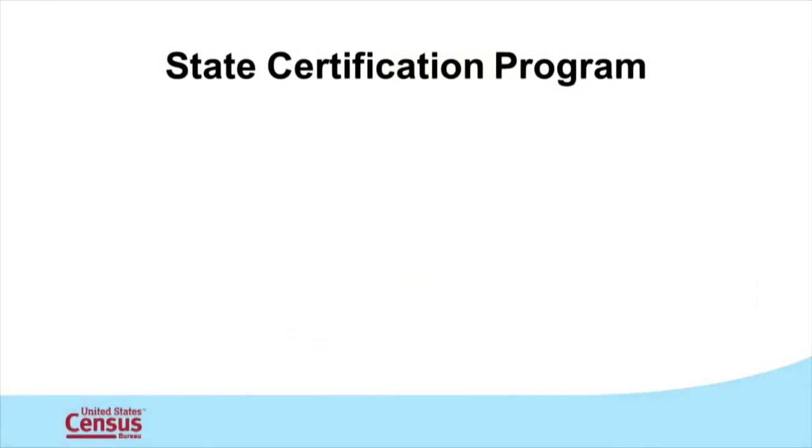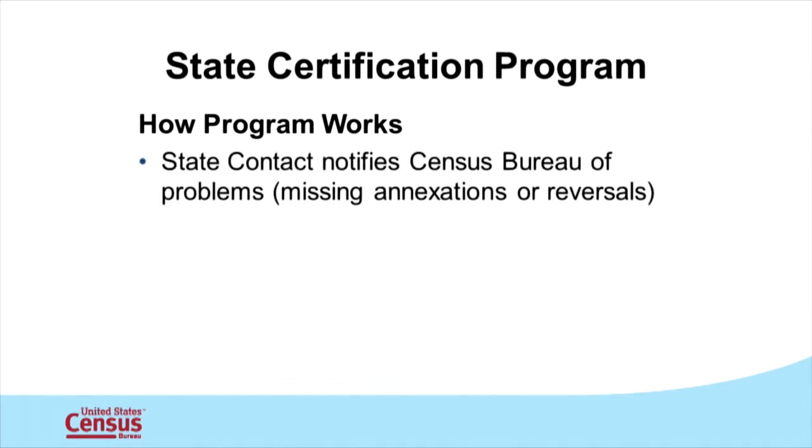In these cases, the state certifying official may request that the Census Bureau edit or delete information received through the BAS. In states that do not require local governments to report boundary change information to the state, the Census Bureau will not edit or delete information without confirmation from the local government. In states that require governments to report boundary change information to the state, the state contact may notify the Census Bureau of any missing or invalid boundary changes.